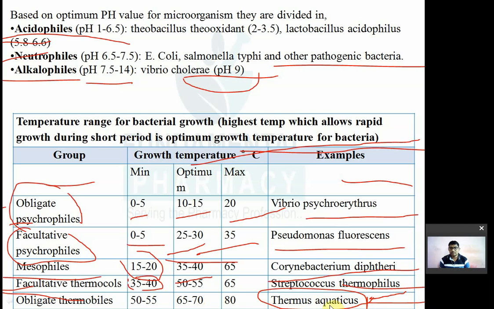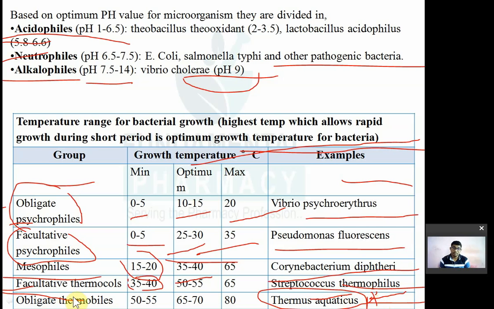इसमें से एक एंजाइम निकलता है थर्मस एक्वाटिकस से, वो एंजाइम आपके पॉलीमरेज चेन रिएक्शन के लिए बहुत ज्यादा इंपॉर्टेंट होता है। उसका नाम क्या है? Taq DNA polymerase. Taq DNA polymerase is obtained from Thermus aquaticus. Remember, when we'll see that biotech part, at the time I will also explain there are different types of Taq DNA polymerase. Taq DNA polymerase is the enzyme that is obtained from Thermus aquaticus and that enzyme is stable up to 80 degrees Celsius.